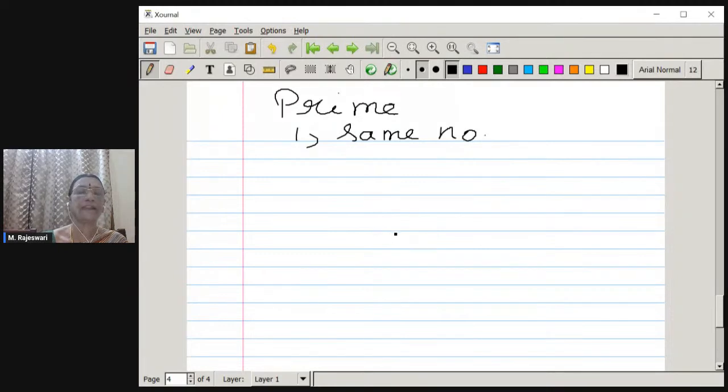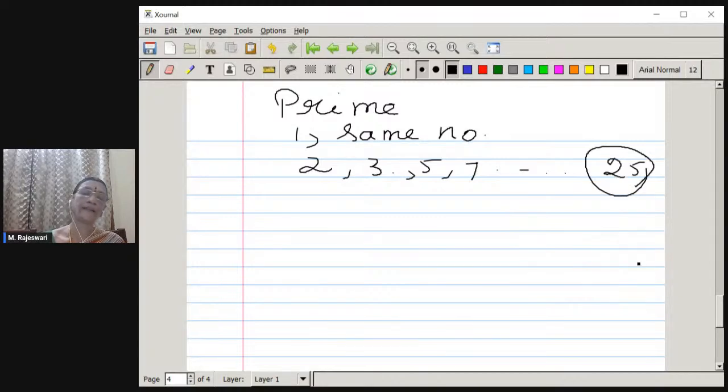For example, we can quote the numbers 2, 3, 5, 7, etc. There are about 25 prime numbers up to 100. And then we can even find the numbers beyond 100. There we can always find more prime numbers.